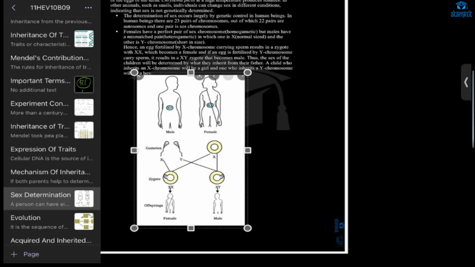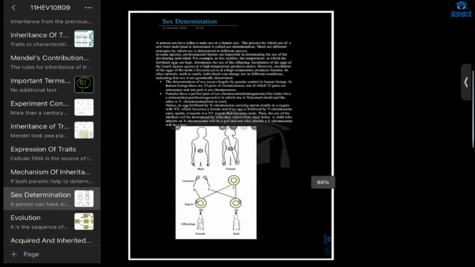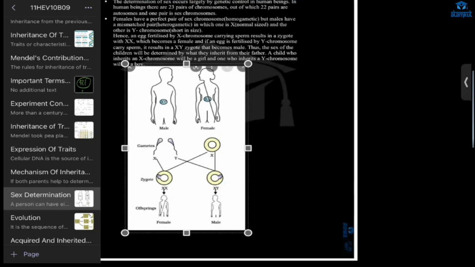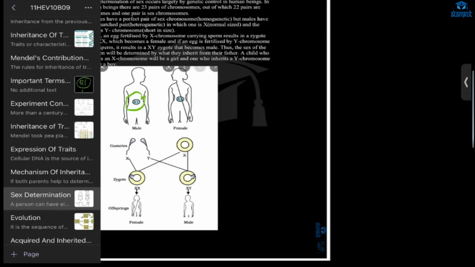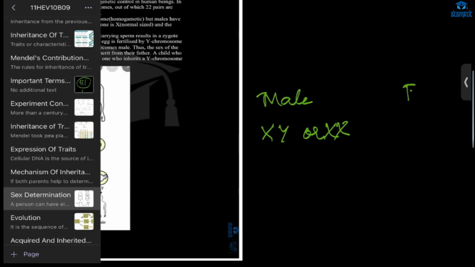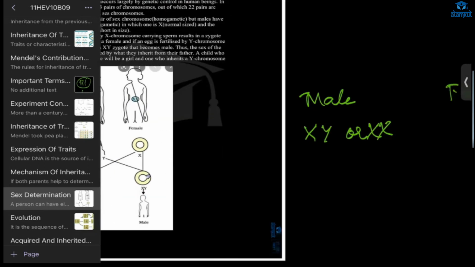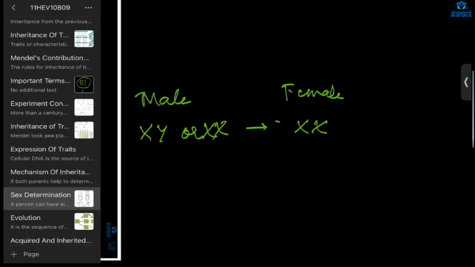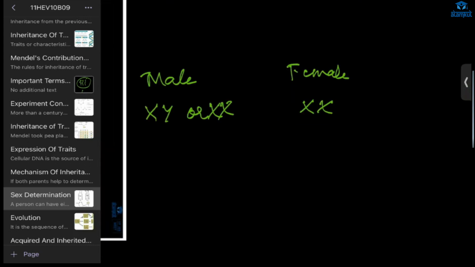So here in sex determination, the female has only XX chromosomes, and the male can have XY. Now, if the sperm is carrying X and it is fused with the egg, what will we get?